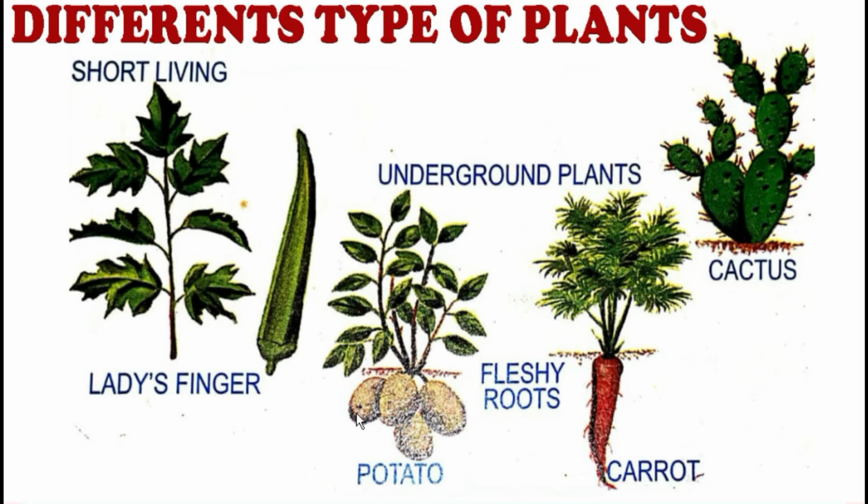Now come to the potato. Potatoes and carrots, they both are underground plants because they come from within the ground. That is, they grow under the soil. You must have seen the roots on the carrot and some roots on the potato also, because they come from under the soil. Now come to the unwanted plant, that is cactus. This sort of plant grows along the soil, that is, it lies along the soil, and it is just an unwanted plant with some thorny leaves. See how thorny the leaves are.